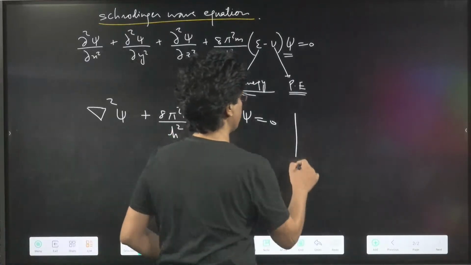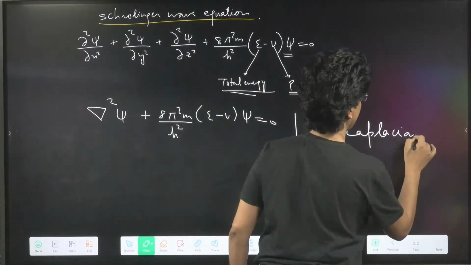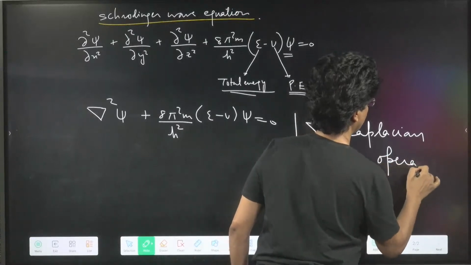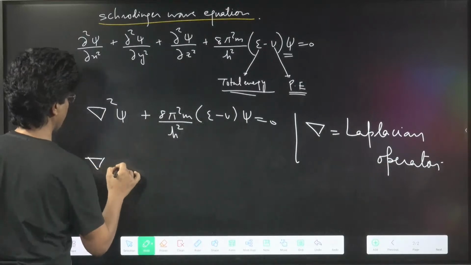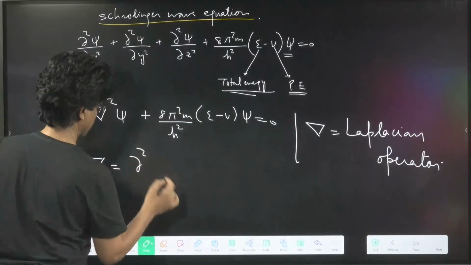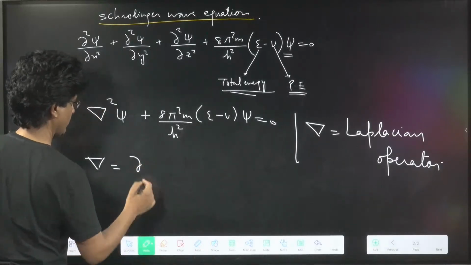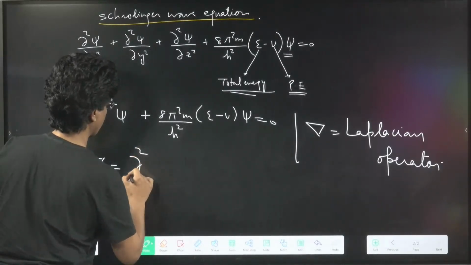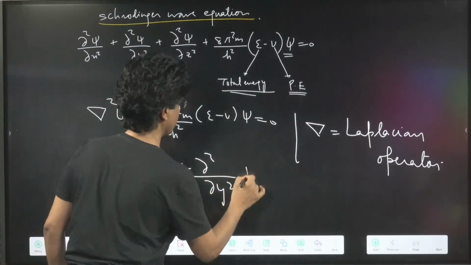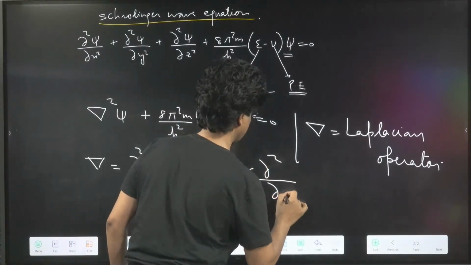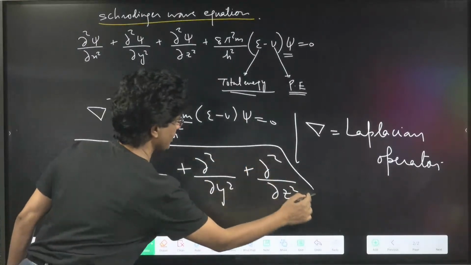It is given by del square upon del x square plus del square upon del y square plus del square upon del z square. If I apply that to psi, it becomes the same equation.